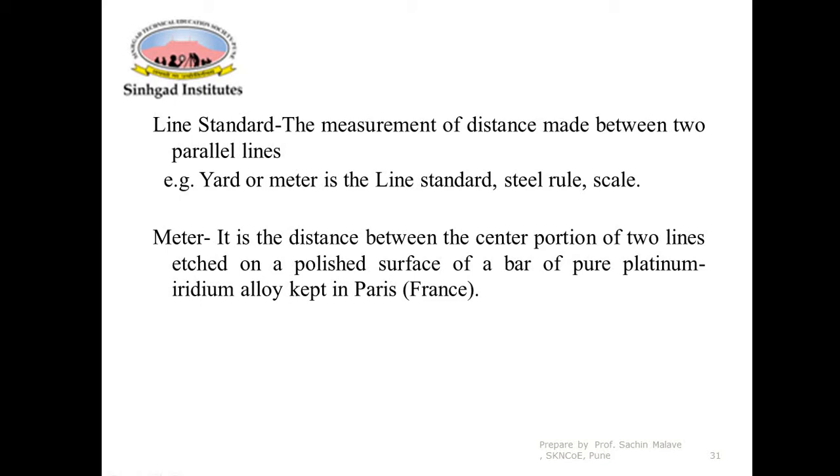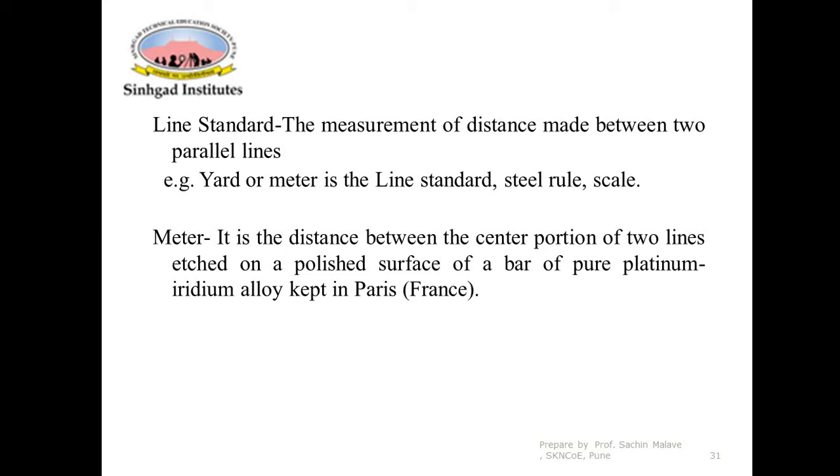how is the meter defined? 1 meter is defined as the distance between the center portion of two lines which are etched on a polished surface of a bar of pure platinum iridium alloy which is kept in Paris, that is in France.